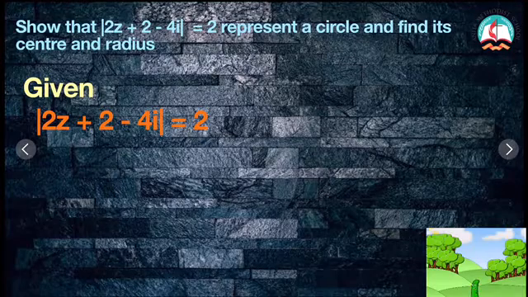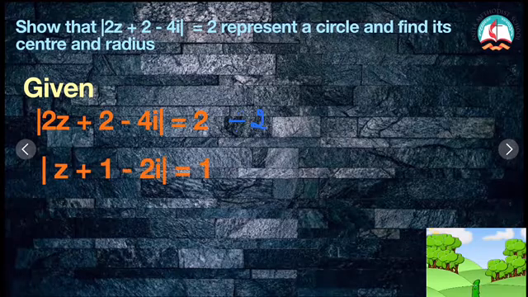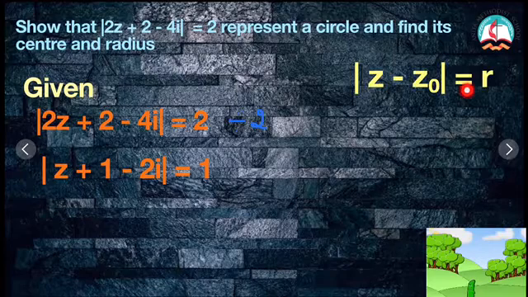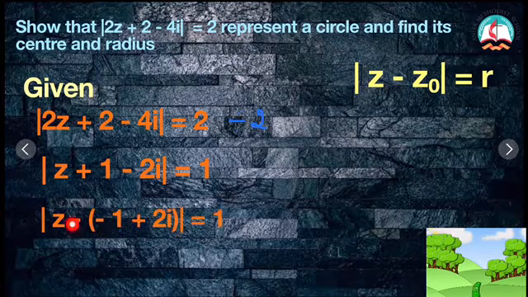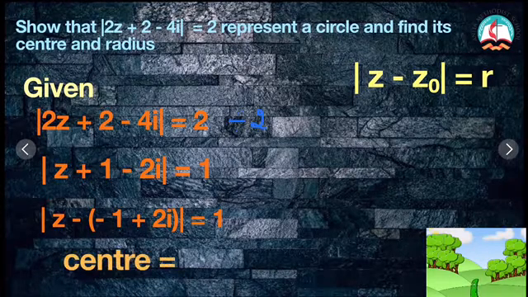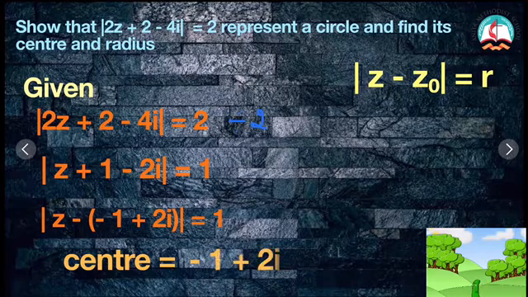Now, I am dividing this throughout by 2 because 2 is common. After dividing that, I am getting this. Now, I am going to take it in the form of modulus of z minus z0 is equal to r. Now, if I am taking that, then I am taking minus outside. Therefore, it becomes modulus of z minus 1 plus 2i, that is equal to 1. So, what is the center? Minus 1 plus 2i is my center and radius is nothing but 1.